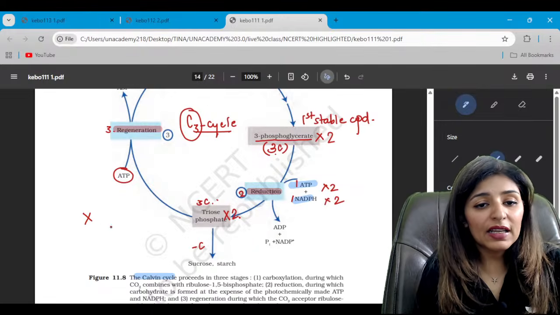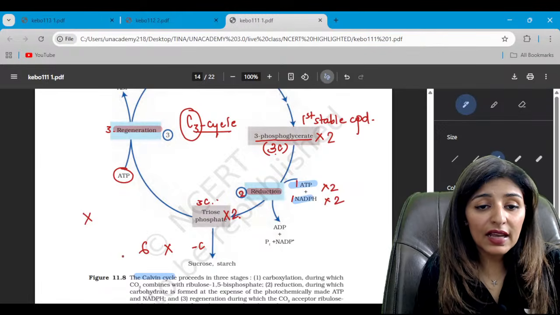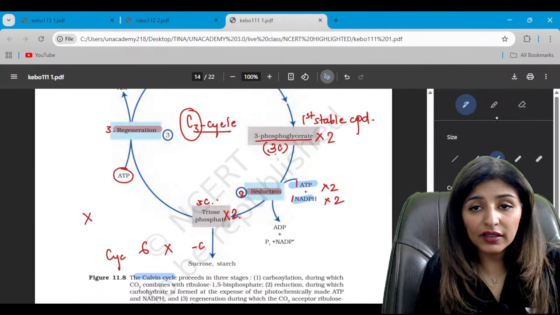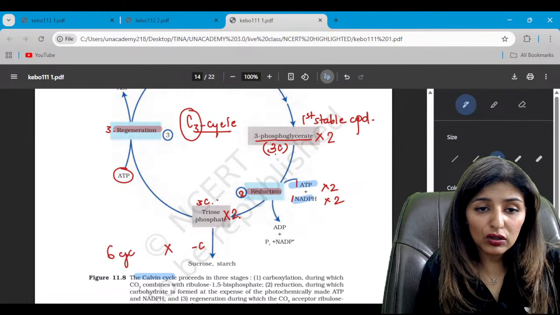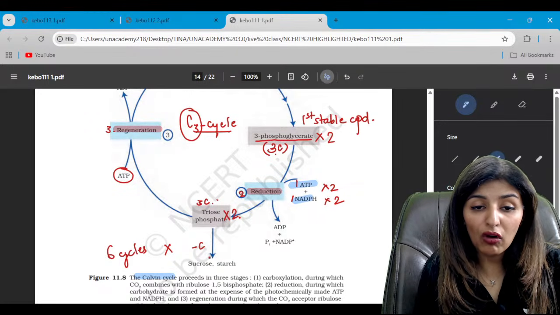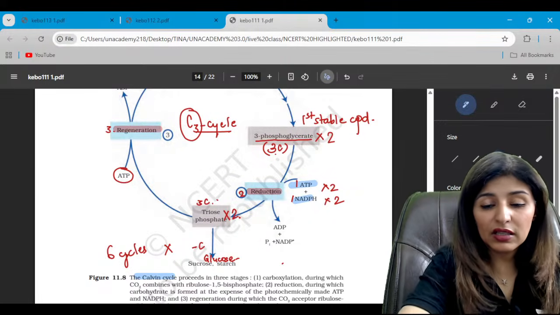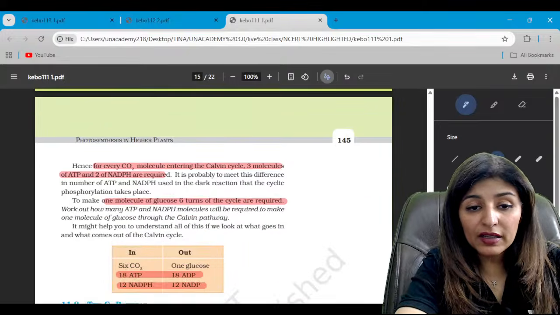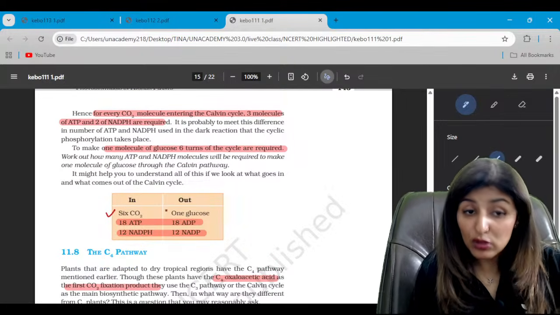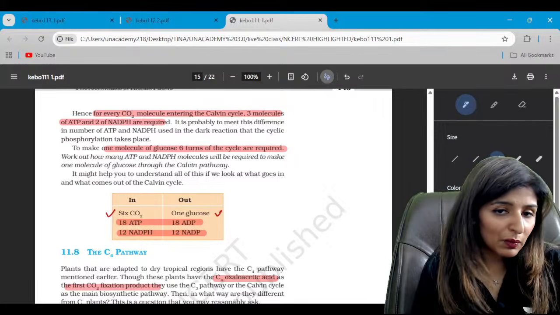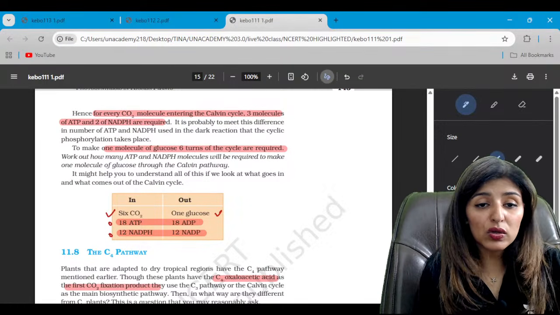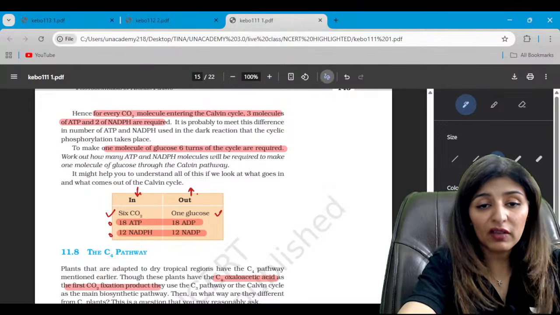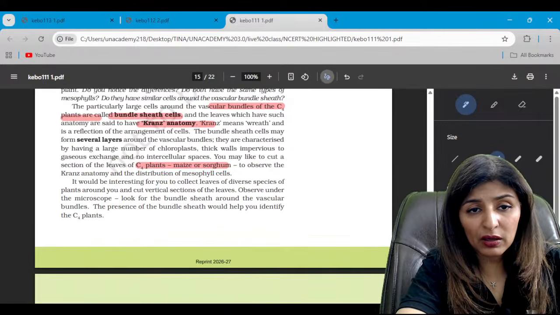So ultimately 6 such cycles should run to form 1 molecule of glucose. Is that clear? Now see the expenditure here. So for 6 carbon molecules to be fixed, 1 glucose molecule will be produced, and at the expense of 18 ATP and 12 NADPH. What goes in, what comes out, you should be very, very clear. There are so many questions coming around this topic.